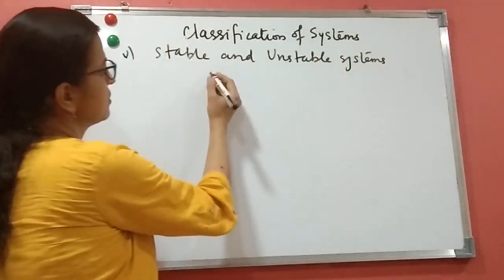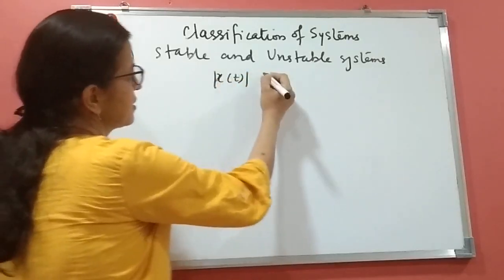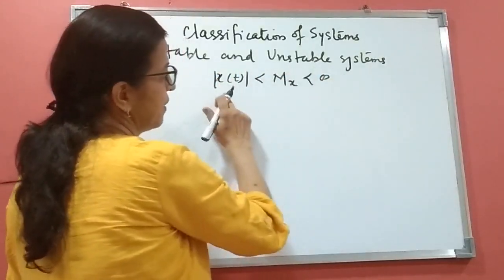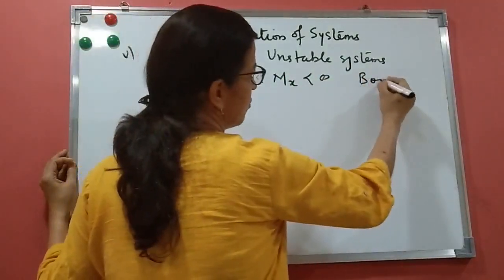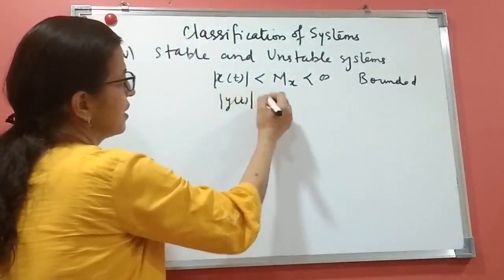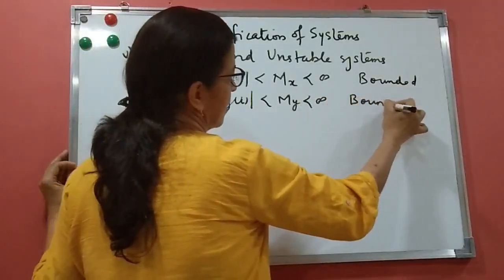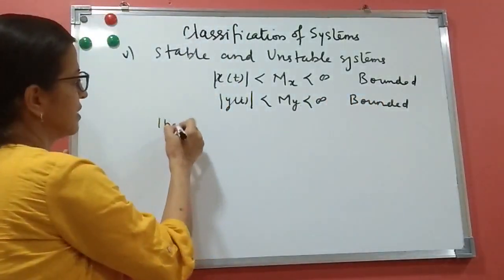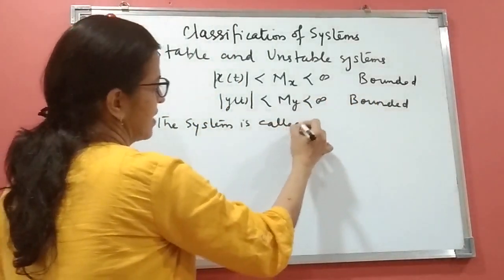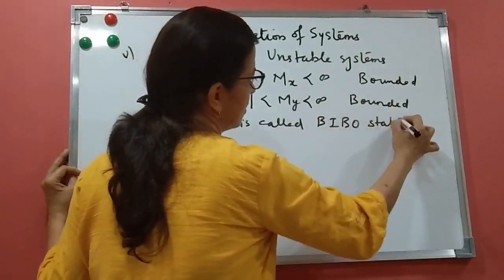So a stable system is defined as: if x of t is bounded, that means |x(t)| is less than some M, less than infinity, and for this y of t is also bounded, the system is called a bounded input, bounded output stable system.